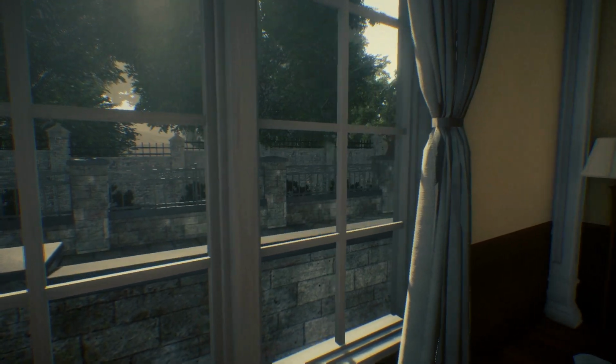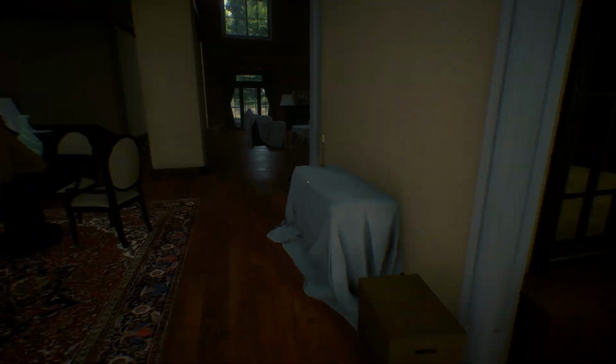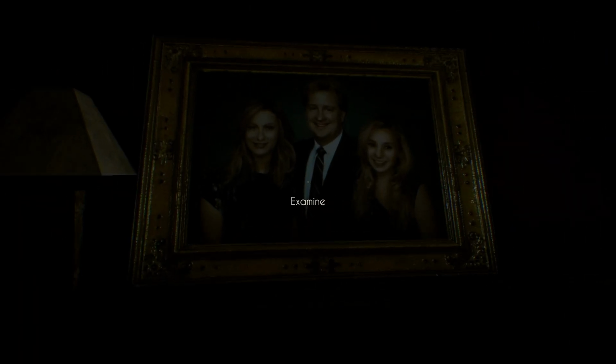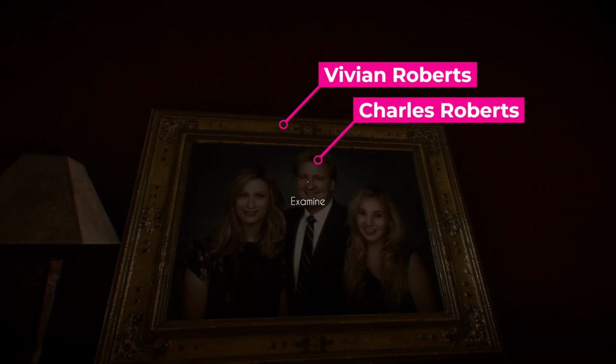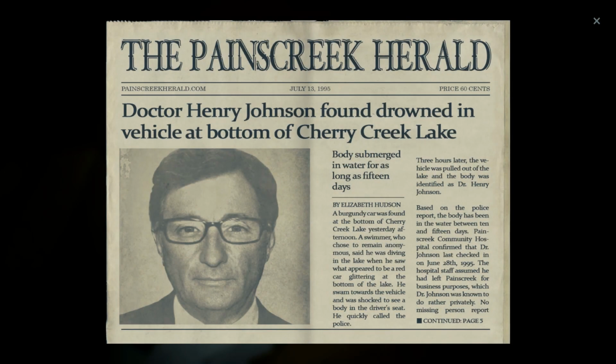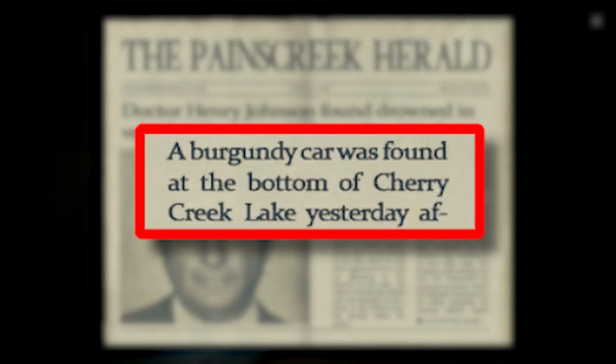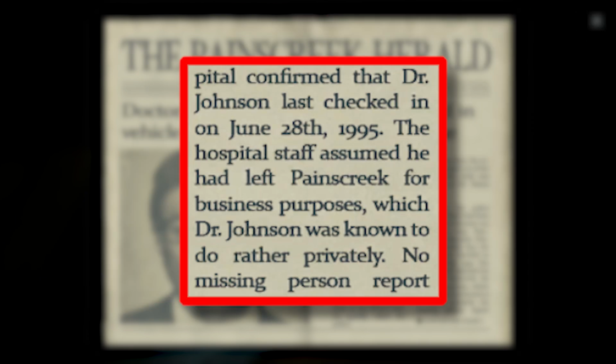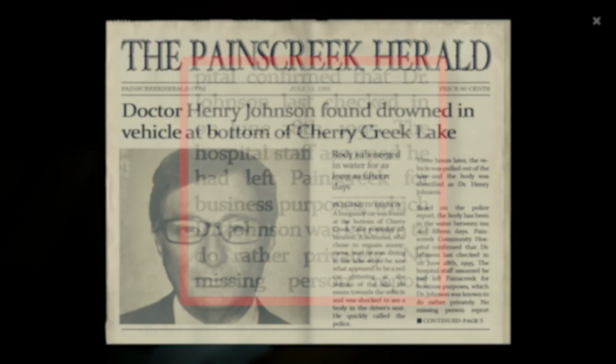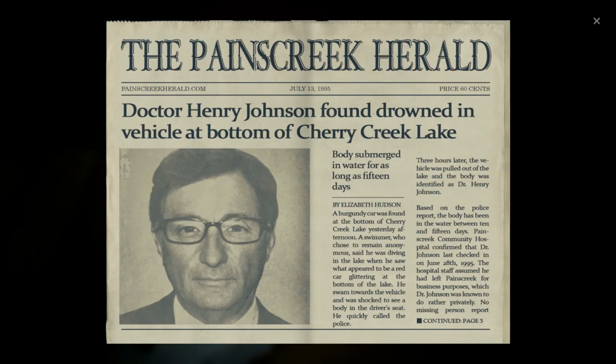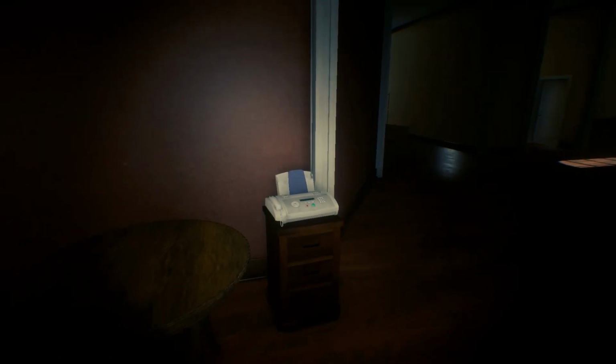I like it. While investigating the mansion, we learn a couple of key pieces of information. We learn what the Roberts looked like. Though not necessary, it does help with visuals. We have Vivian, Charles, and Trisha. We see a newspaper article explaining the death of Dr. Henry Johnson, who I'll continue to refer to as Doc Johnson or just Doc. His body was found in 1995 in the car at the bottom of Cherry Lake. We see that Doc Johnson was last seen on June 28, 1995, and can assume he is one of the 3 deaths in 1995 that struck Payne's Creek. So there's a bunch of murders that took place.